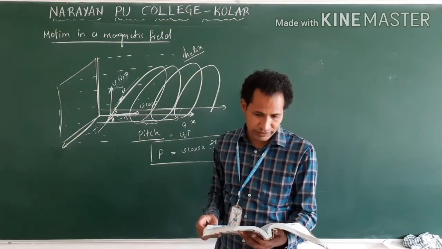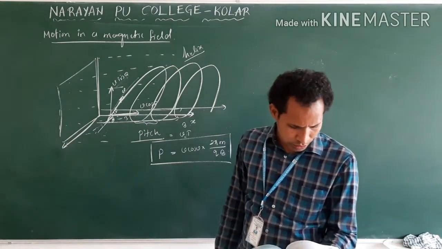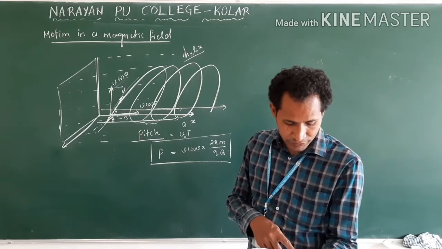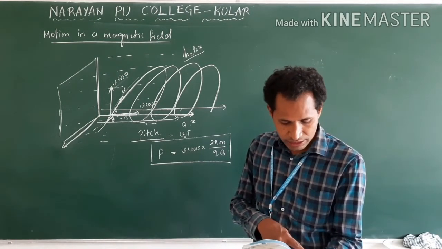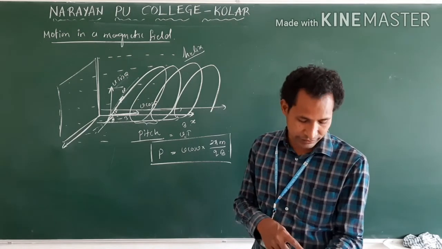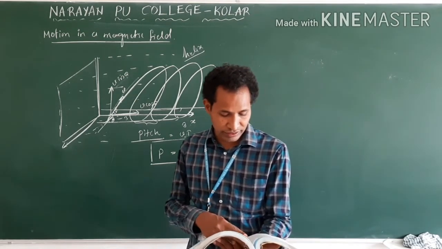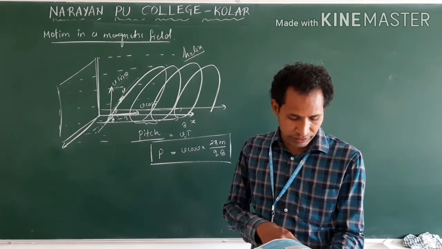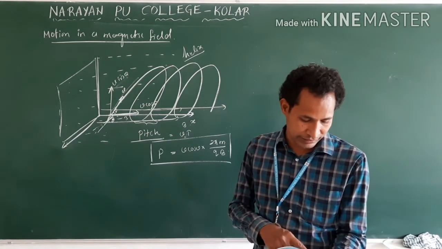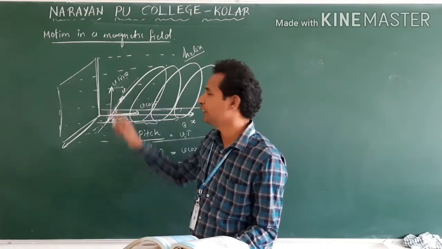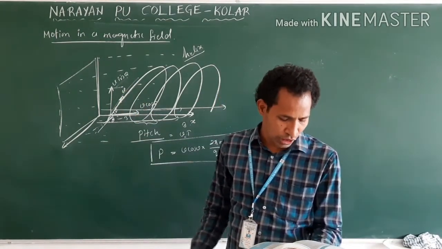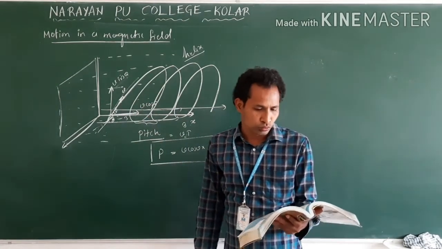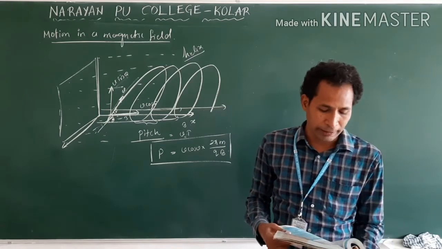Okay, next we will see example problem 3. Before that, we have seen the pitch formula, and the radius of the circular component of motion is called the radius of the helix or helical path. The radius of the circular component of motion is called the radius of the helix. The circular component is v sin theta. If you do this, you will get the answer R. Now, we'll see example problem 3.